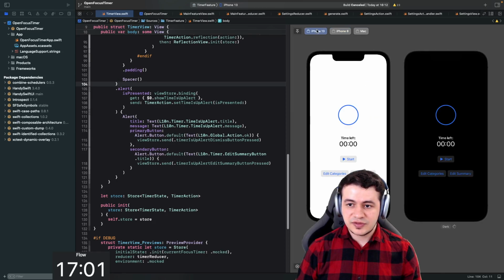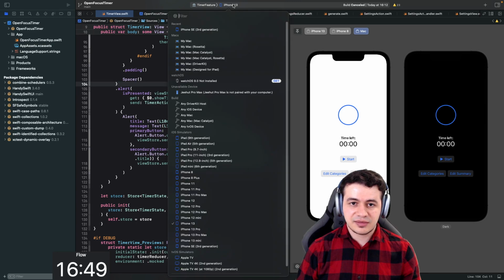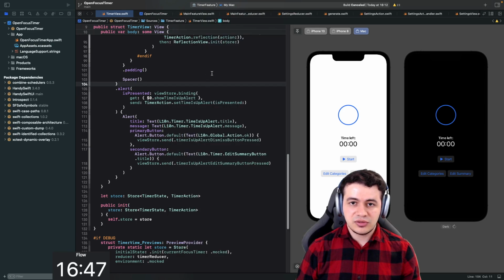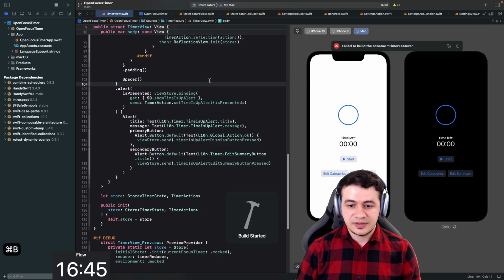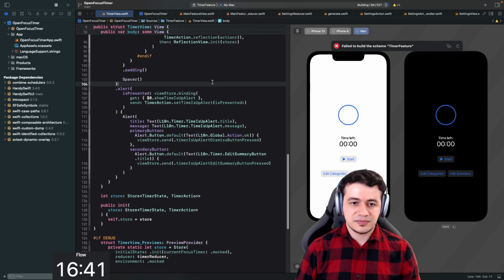So we have one dynamic type one, we have one for these, and the Mac. This does not work if you don't select the Mac preview for some reason. If I did select Mac, I have the feeling that it will not compile, although it should compile right now, because we haven't set to iOS 16 and macOS Ventura yet.